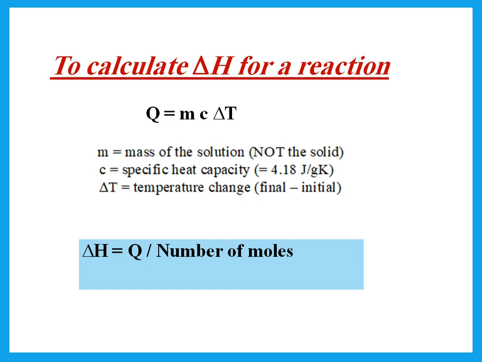Then I need to get the enthalpy change. The enthalpy change, delta H, is Q over n. So the Q that comes out from mc delta T is in joules. Delta H we usually need to do in kilojoules. So first we need to divide by 1,000, and then I put it into this equation, Q over the number of moles. You have to remember that delta H must have a sign.